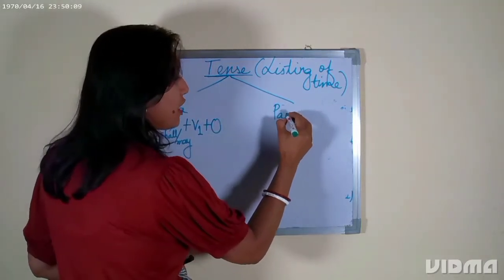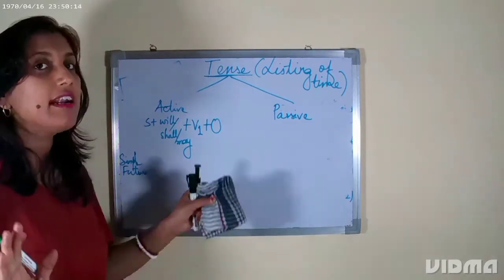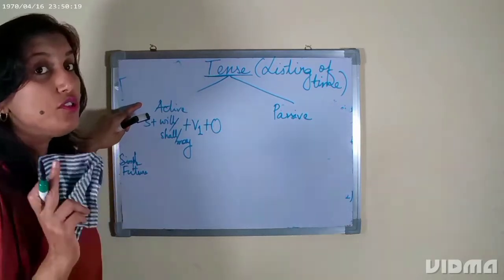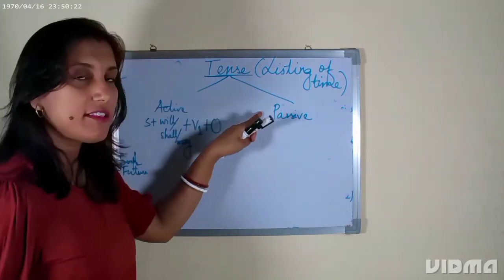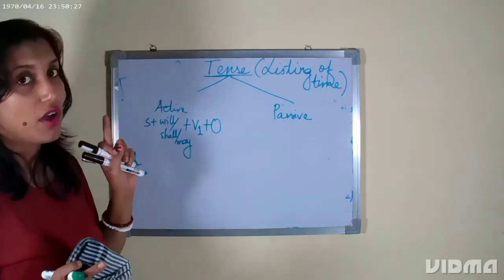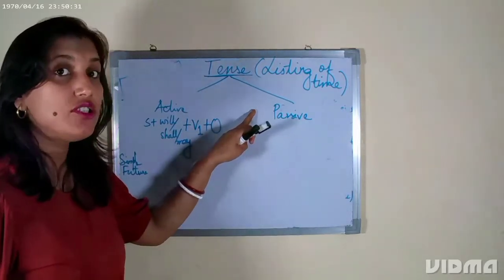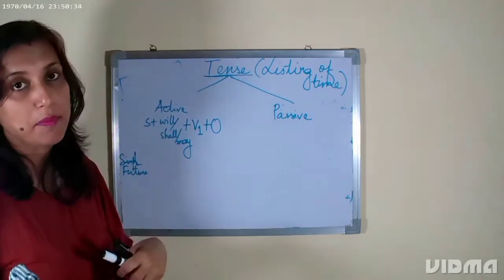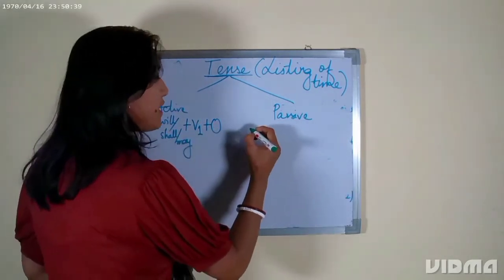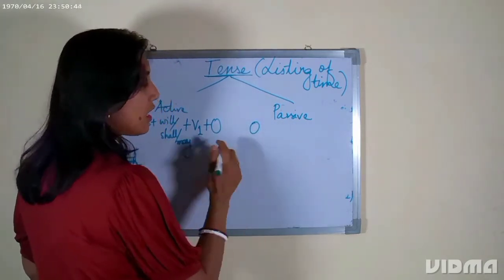So in passive, we are not changing anything. We only are introducing V3 and interchanging the subject and object, because active means doer is the subject and passive means receiver of the action is the subject, ठीक है। एक्टिव में जो काम कर रहा है वो सामने आता है, उसे सब्जेक्ट माना जाता है। पैसिव में जिस काम को किसी पे किया है उसको सामने लाया जाता है, ठीक है।